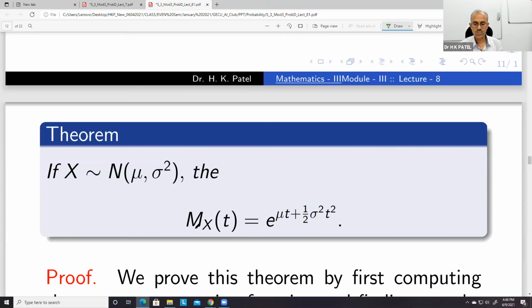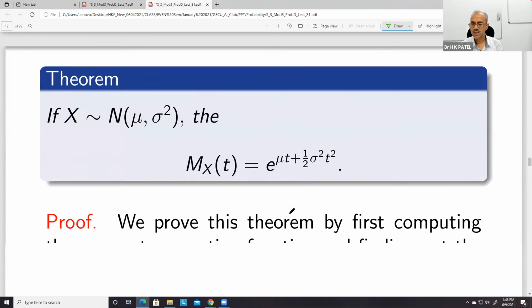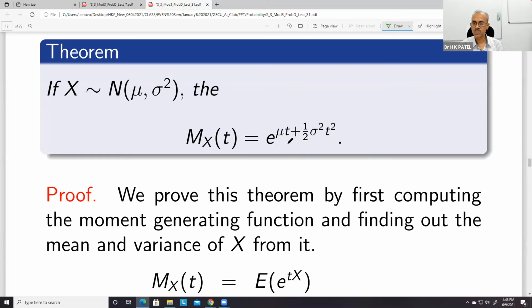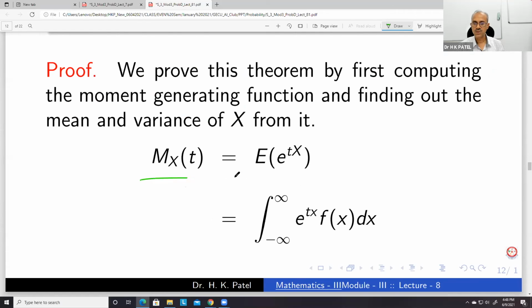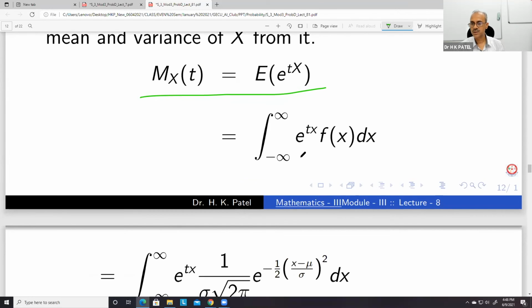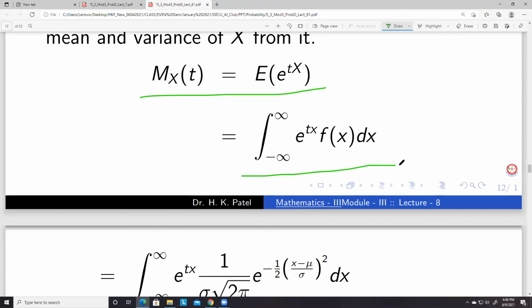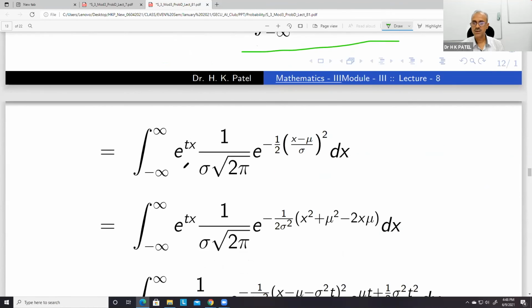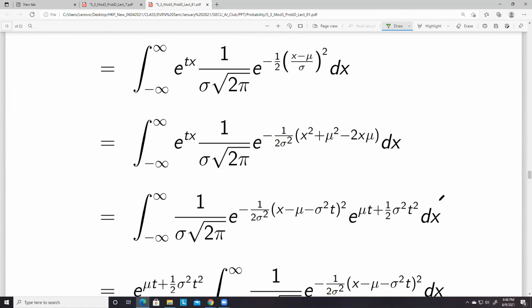And then we can prove that the moment generating function for the normal distribution is e to the power mu t plus 1 by 2 sigma squared t square. So this we are doing again and again. In case of continuous, this is the integral of e to the power tx f(x). So you can do this. Then again, algebraic manipulations you have to do here.